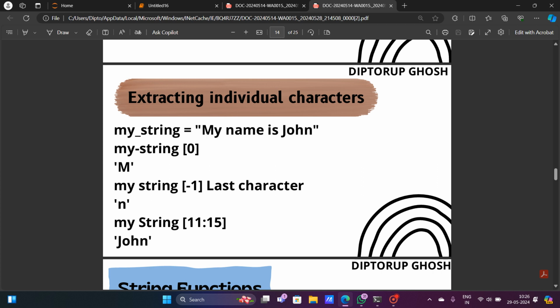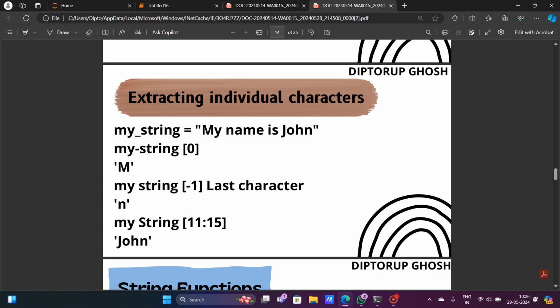M has the 0 index, Y has the first index, N has the, and then we have a space. After the space, N is the fourth index, A is the fifth index, M is the sixth index, E is the seventh index. We have another space that will be the eighth index. So I will be the ninth index, S will be the 10th index, and it goes on like that.